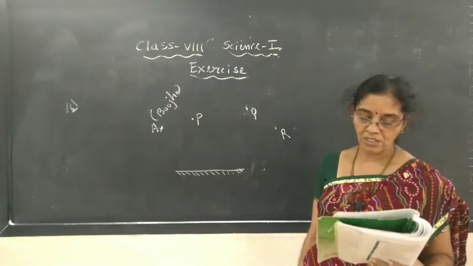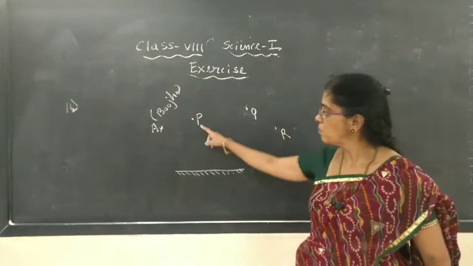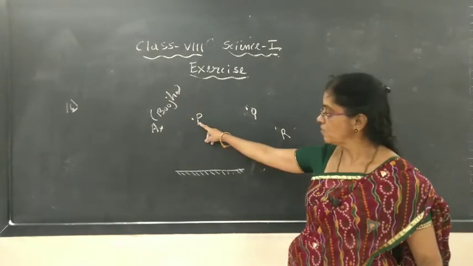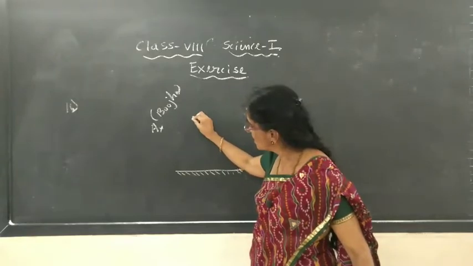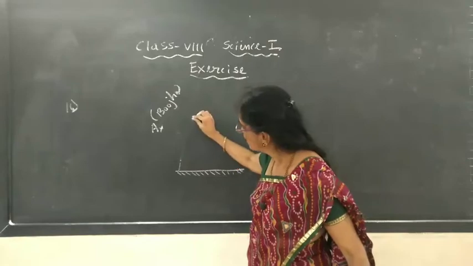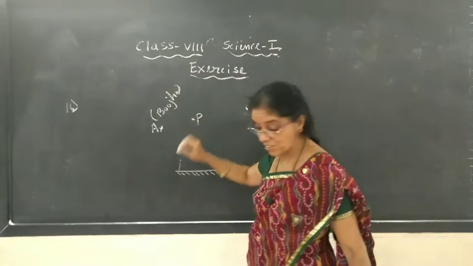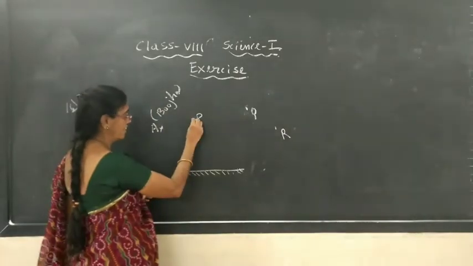Also, can he see the image of the object? If the object is at P, can he see it? Now, let us find whether light will get reflected. Light is, object is here. See whether he will get it.